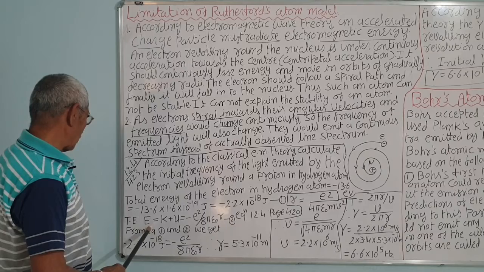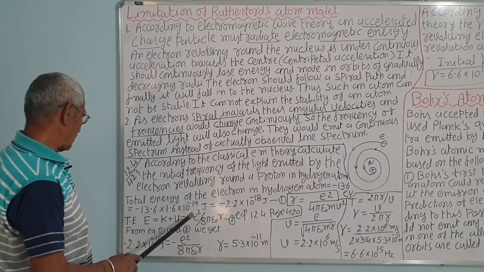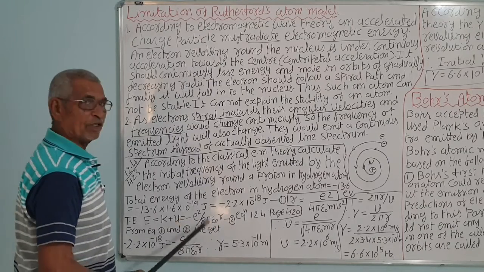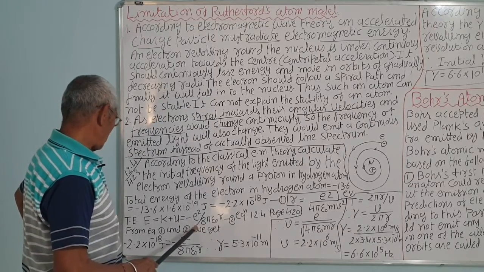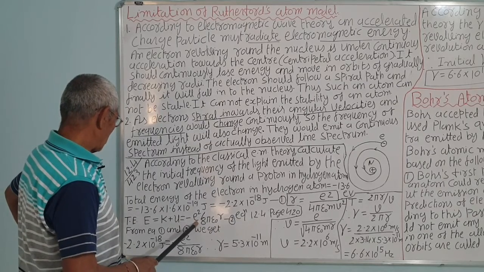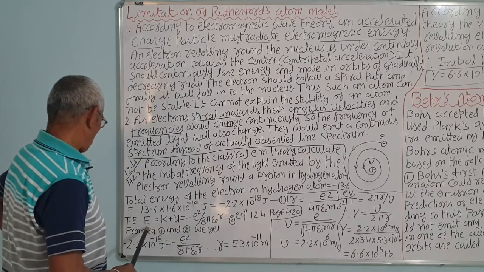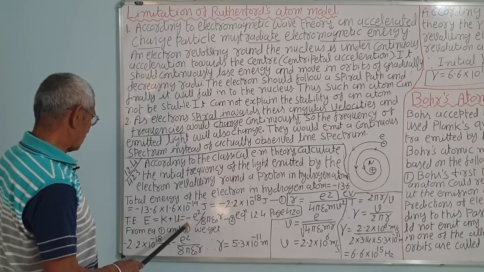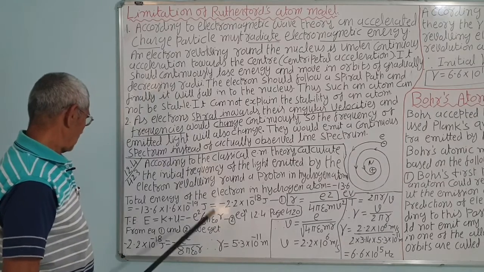Now total energy is given by kinetic energy plus potential energy. We have already studied that it is equal to minus e square upon 8 pi epsilon 0 r. We calculated this from mv square by r equal to ke square upon r. This is the total energy, potential energy plus kinetic energy, minus e square upon 8 pi epsilon 0 r, correct?